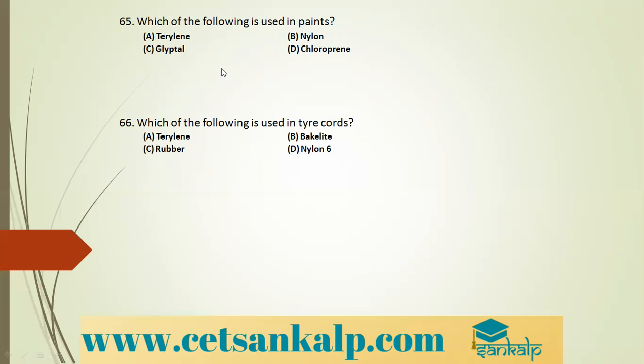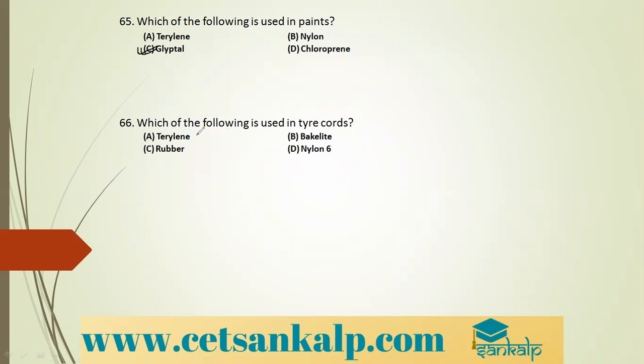Glyptal. What is glyptal? We have seen a question on how glyptal is prepared. Glyptal dissolves in suitable solvents, and on evaporation its solution leaves a tough film, a very tough layer. Therefore, it is used in the manufacture of paints and lacquers. Then chloroprene is a synthetic rubber, used where elasticity is required. So in paints and lacquers, glyptal is used.